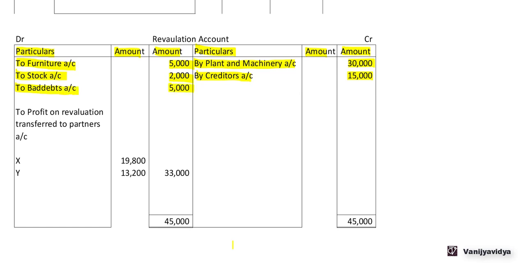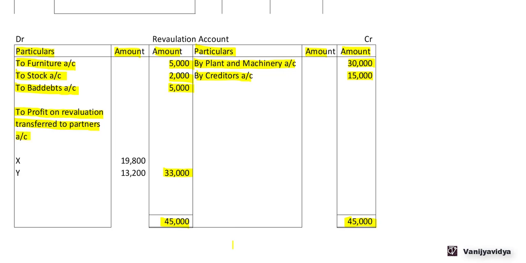So whatever journal entries we had passed for revaluation of assets and liabilities, the same has been posted in the revaluation account. Now credit side total is greater than the debit side, so there is a profit. 45,000 minus debit side total, we get 33,000. This 33,000 is the profit on revaluation transferred to partners account.